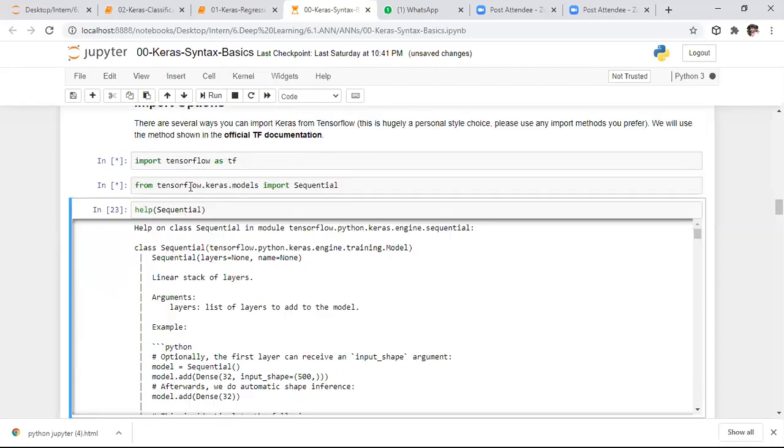At the TensorFlow backend, we are using Keras. From Keras, we have models, and in the models we have the sequential model. To know the help of the sequential model, here it is a very good description.